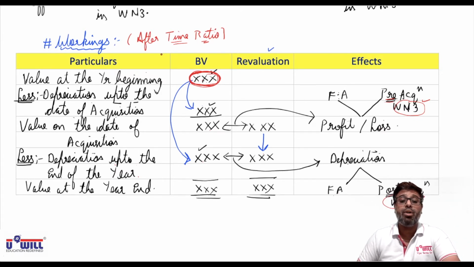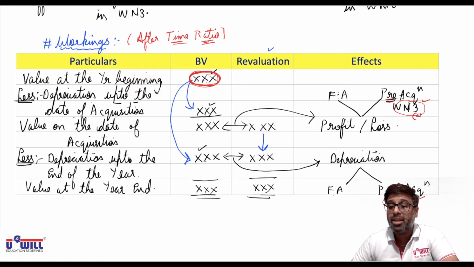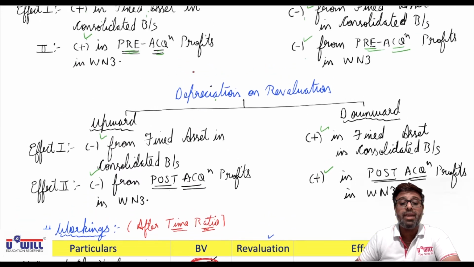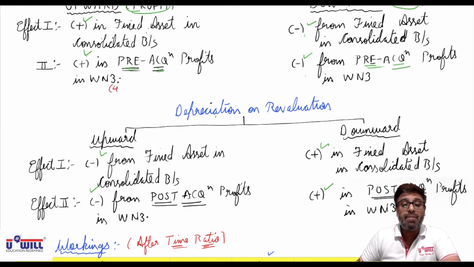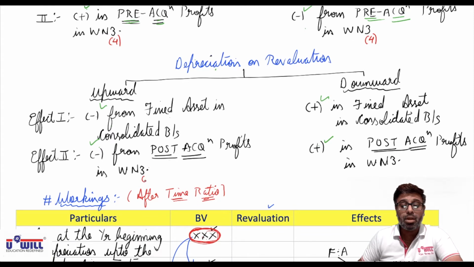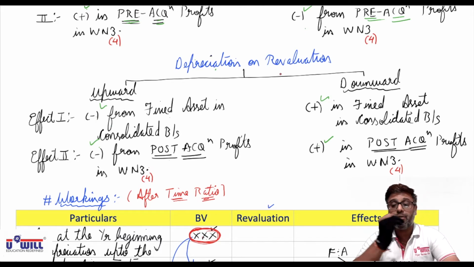But where will this working of revaluation come? It will come after time ratio. So actually this working note 3 would become working note 4 in our solutions. Up till now, that P&L's working we have been doing as working note 3. Now that automatically will become working note 4, because the third working would become the revaluation account. Okay. So let us take up the practice of one question which includes the effect of this revaluation.